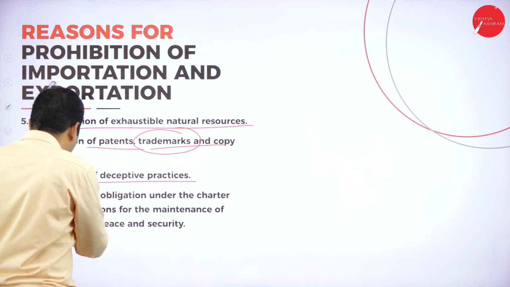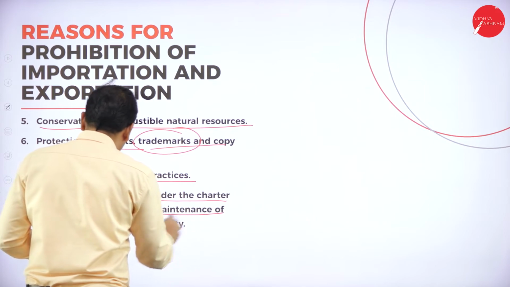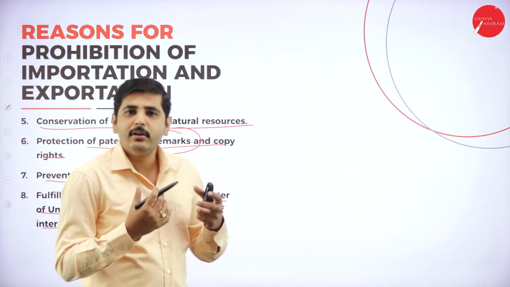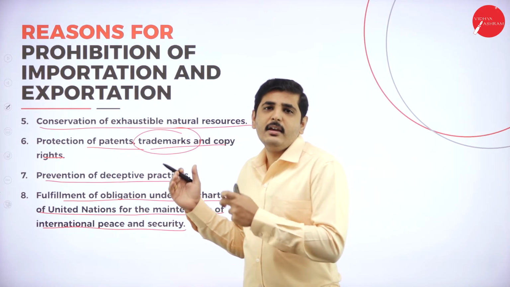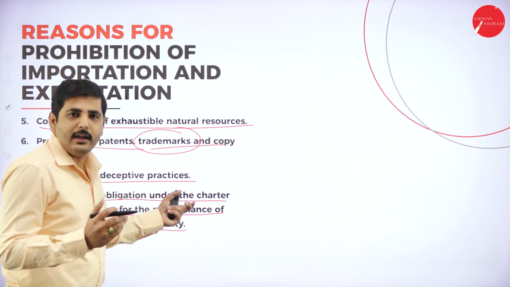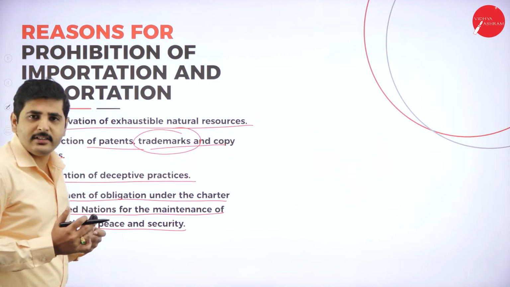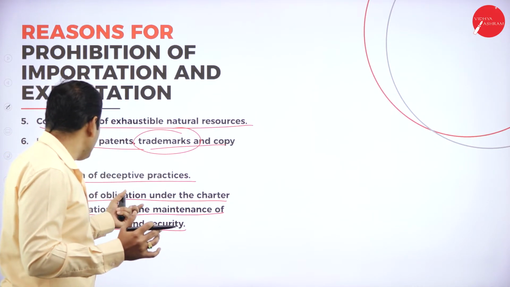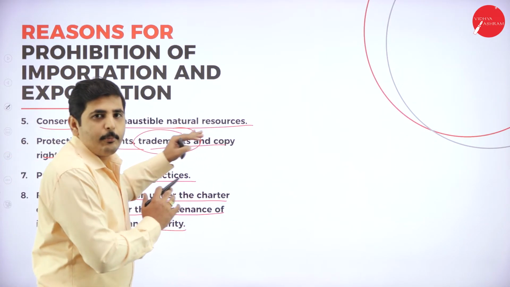Next one, fulfillment of obligations under the Charter of the United Nations for the maintenance of international peace and security. We have made an obligation with the United Nations that we will not encourage any illegal practices. We always cooperate to maintain international peace and cooperation. So in order to do this, we have to prohibit certain goods, whether import or export. In order to fulfill the international obligation, we have to prohibit certain goods.